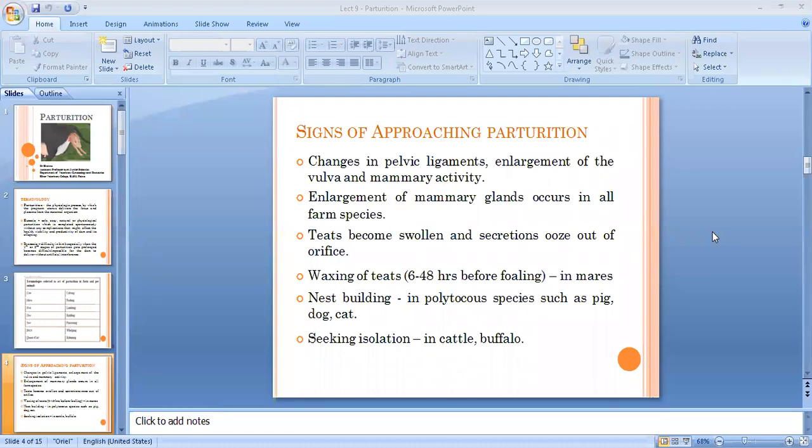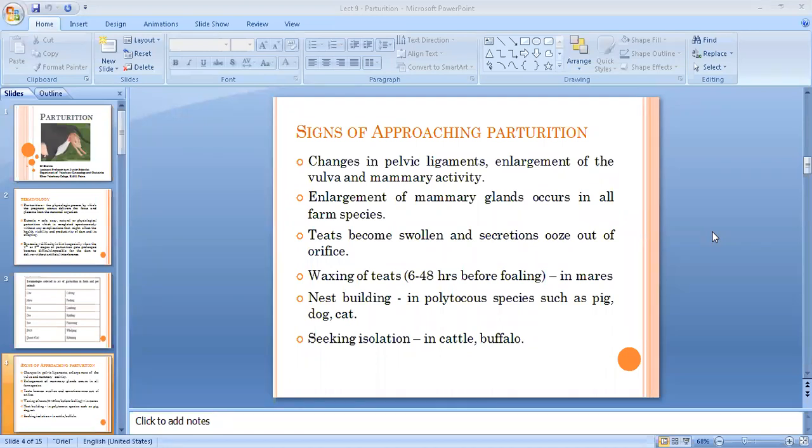It occurs in all the species because there will be milk production after parturition, and obviously the mammary glands will develop and they will start producing the milk for the young one. So because of all the hormonal changes, pelvic ligaments start becoming relaxed. They relax. There will be enlargement of the vulva because there will be increased blood supply, and there will be edema. Enlargement, you can say, not edema exactly, but yes, blood supply to the organs will increase.